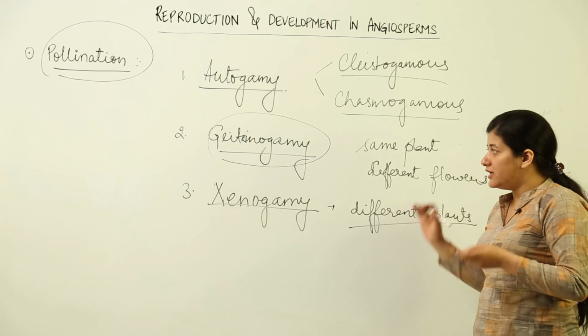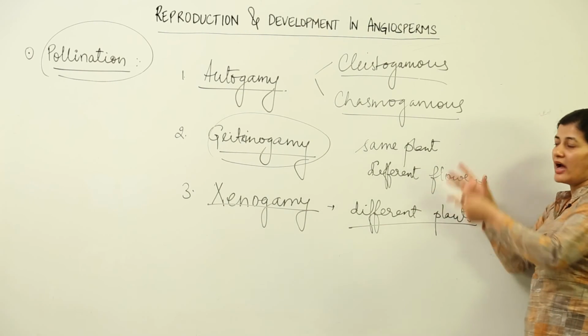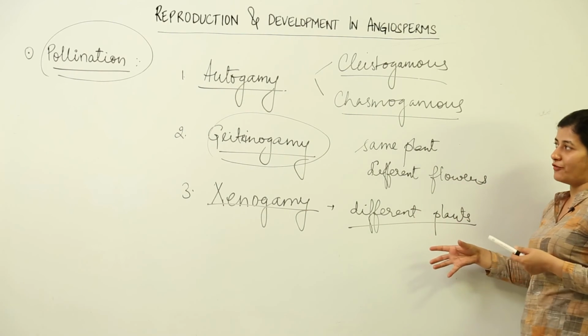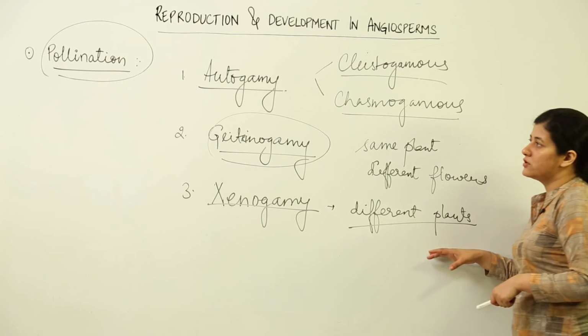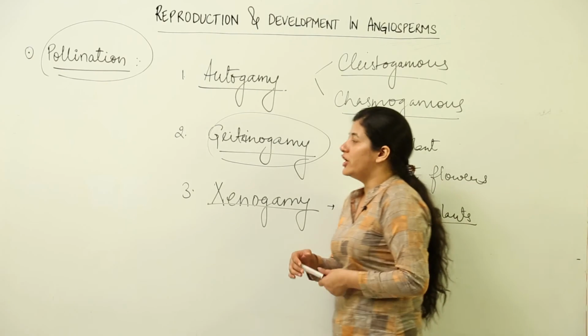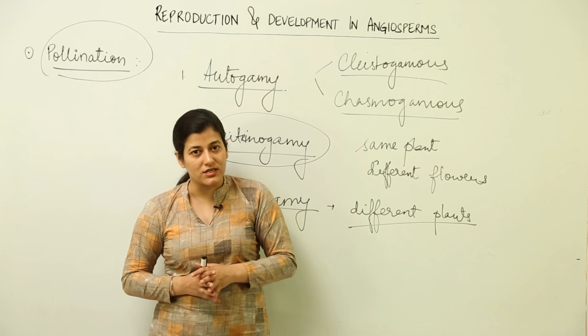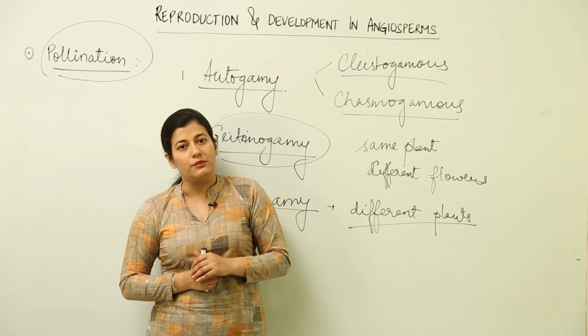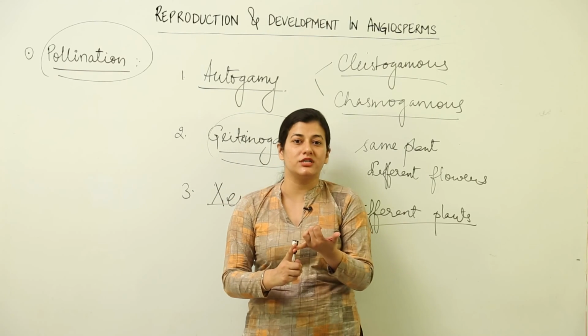So we have an idea about pollination, we are going to see the different examples, how it happens, and what the characteristics of a flower are if these three types of pollination have to occur. So we have a general idea about the two processes which are involved in fertilization. We have two steps in the pre-fertilization events.